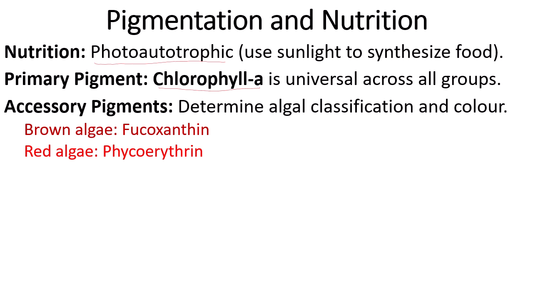For example, brown algae include fucoxanthin, which is a brown colored pigment. In red algae, there is the presence of phycoerythrin. In blue-green algae, C-phycocyanin, that is a blue and green colored pigment, is there. These pigments reflect that specific color, and because of this we can see different colors among algae.